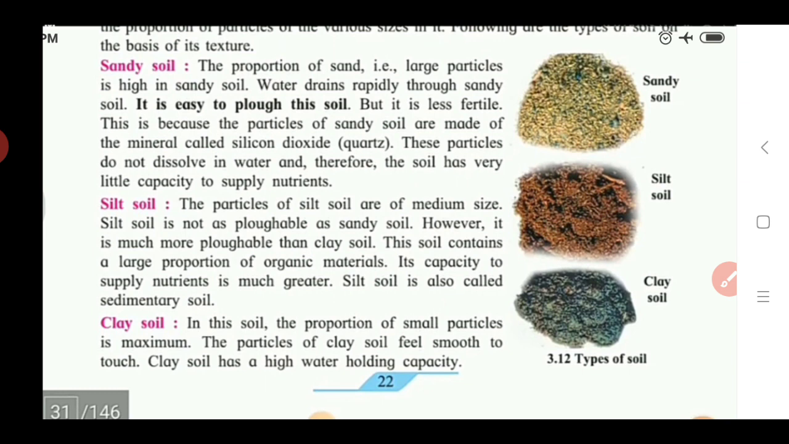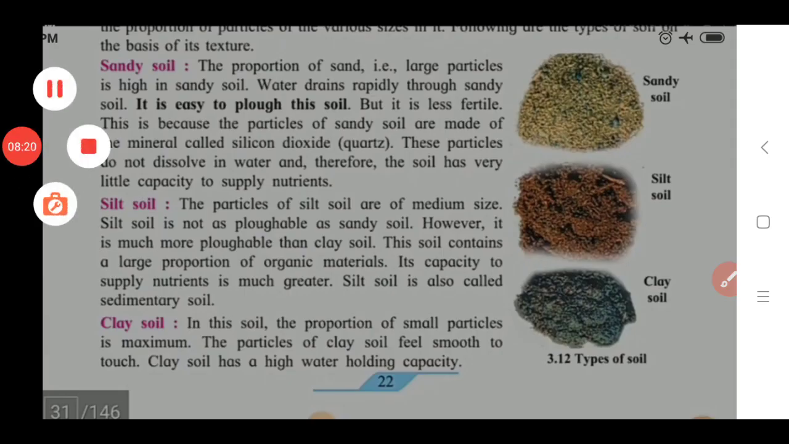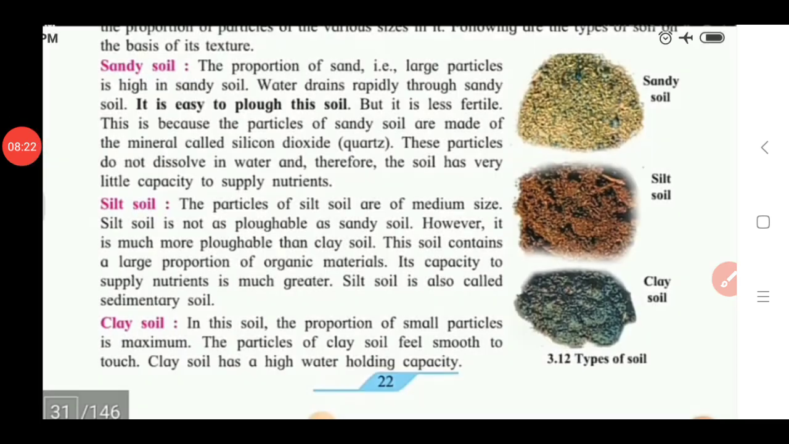The particles of silt soil are medium size. Silt soil is not as pluggable as sandy soil, but it is more pluggable than clay soil. This soil contains a large proportion of organic material, and due to this, it has the capacity to supply nutrients much more than sandy soils. So it is also called sedimentary soil. So here we see the second type.